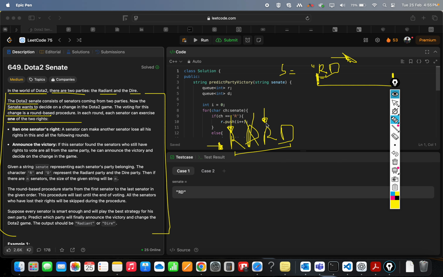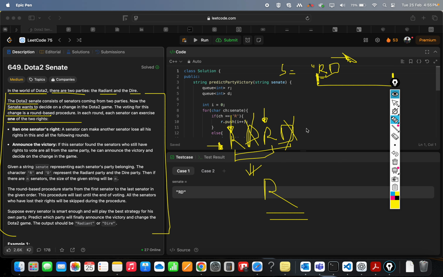Then we have the senator from the Radiant party again, and it will freeze the power of the Dire party. Now the senators remaining are of the same party, so victory is declared for the Radiant party.